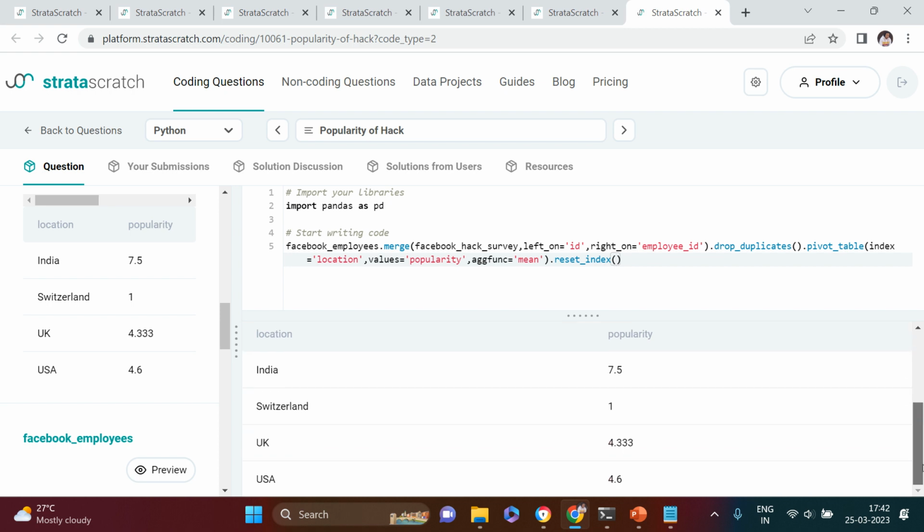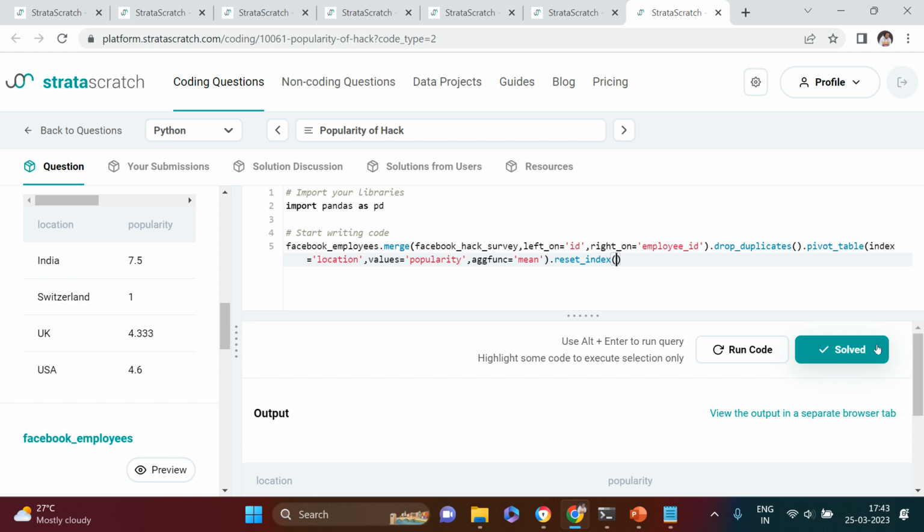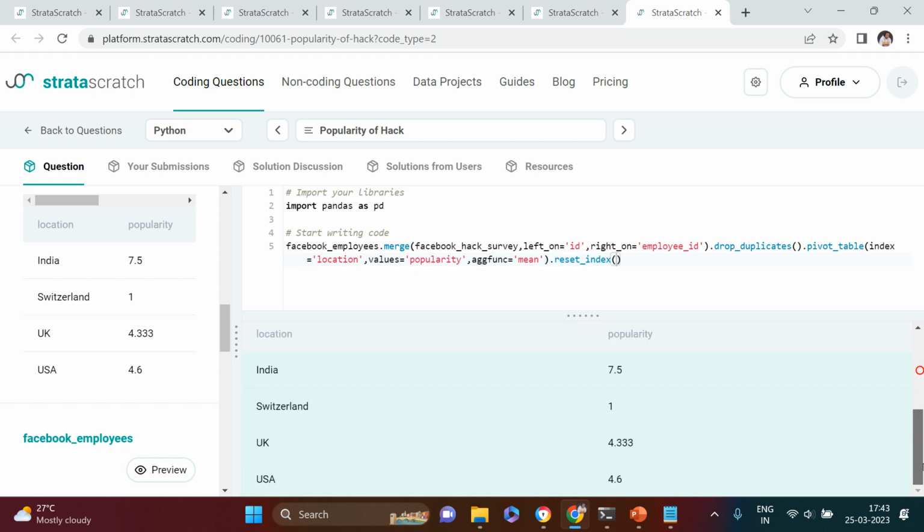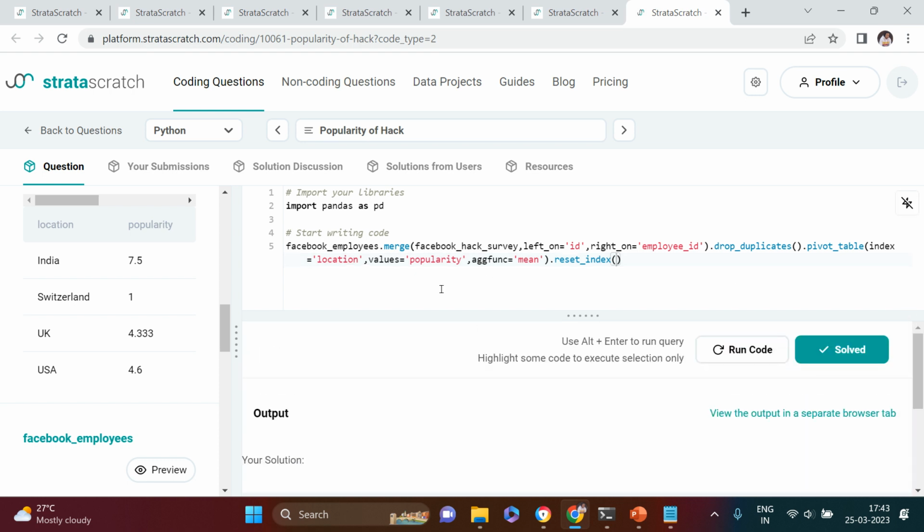Bravo, we got that. You see the four countries: India, Switzerland, UK and USA. It's amazing. Let's see if the answer is correct or not. It says the answer is correct. So it was very simple. What we did is we first merged the data frames, and then we dropped the duplicates. After merging, I usually use drop duplicates just in case. We don't need to worry, because it removes a row only if the entire row is duplicate. It's not specific to any one column, so we don't need to worry about that.